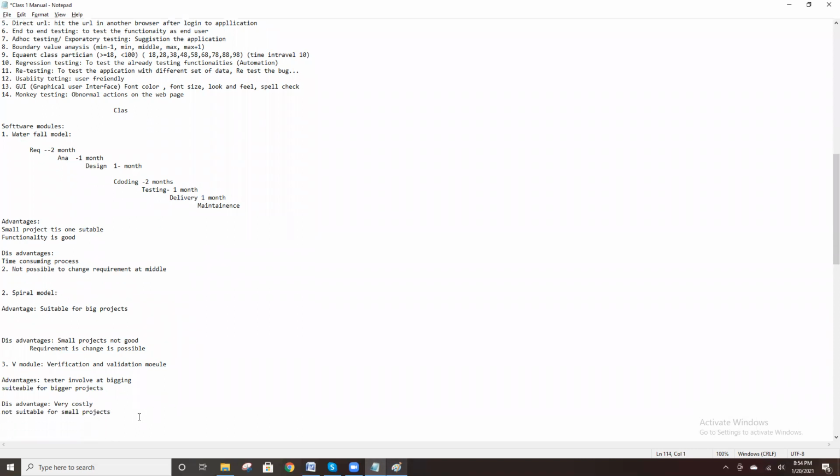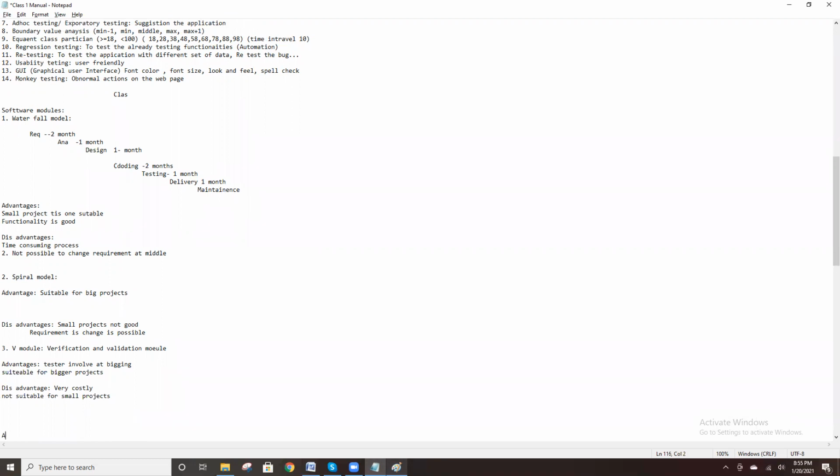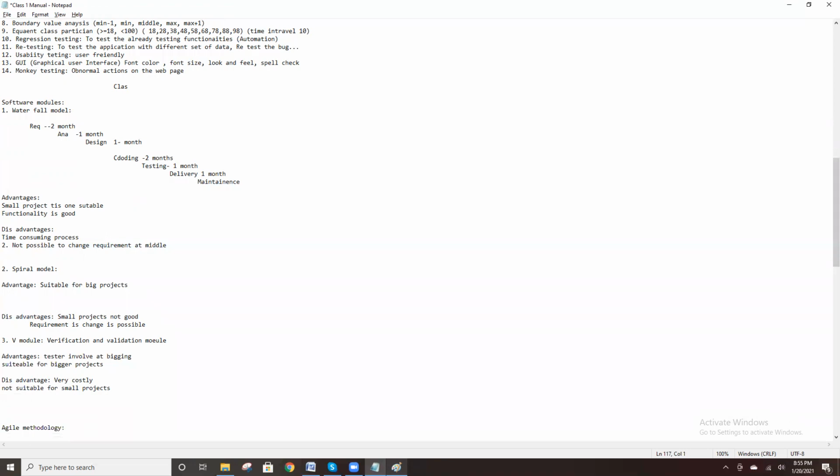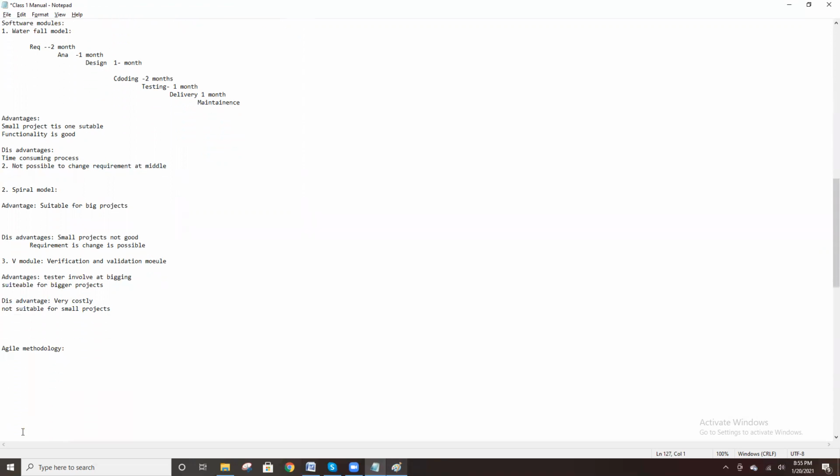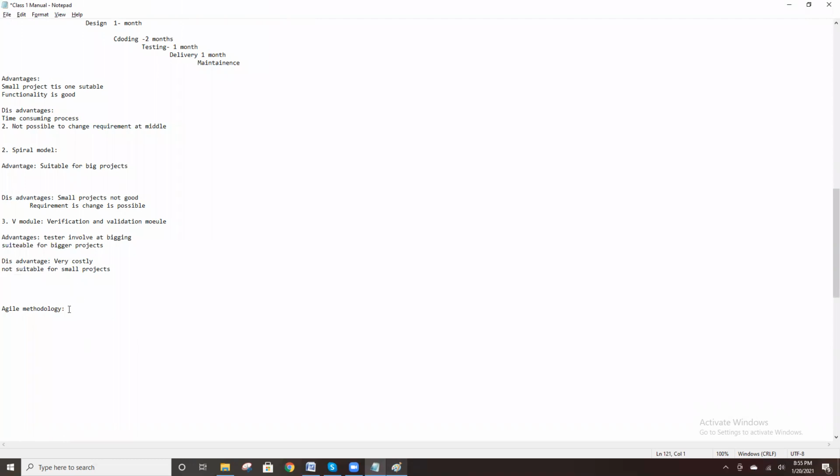Some people follow this V model process. And the last one is the Agile methodology. Many clients are using Agile methodology now. This is the popular one, and all clients are using this methodology.